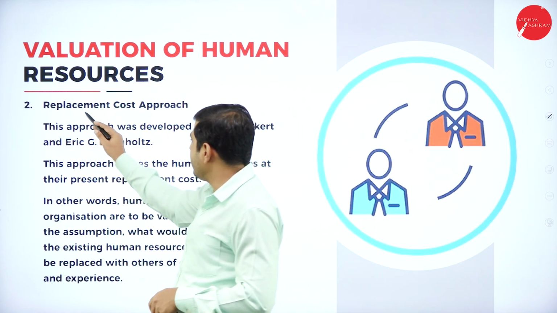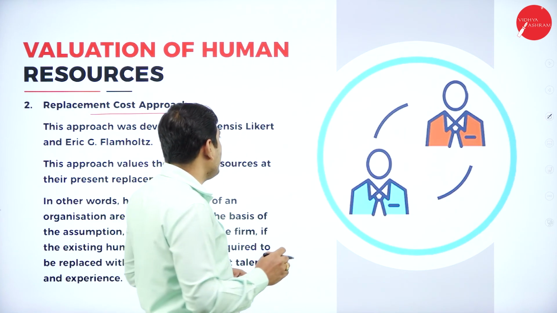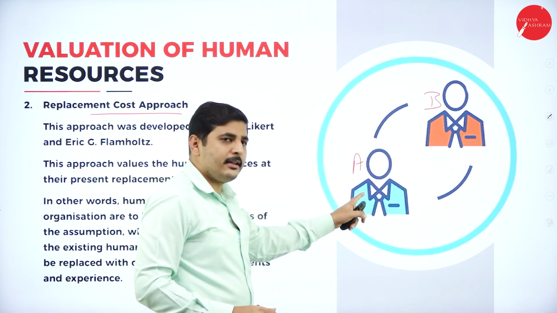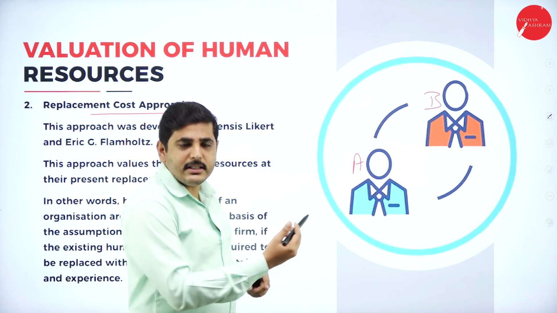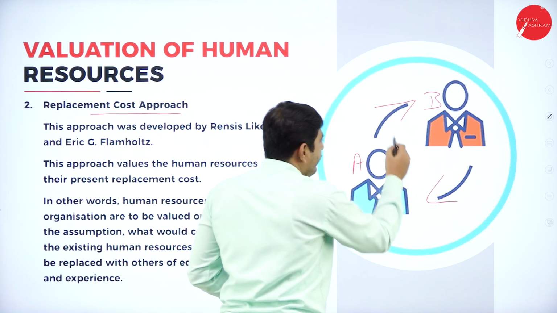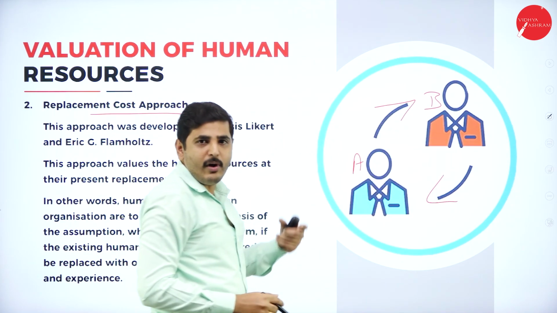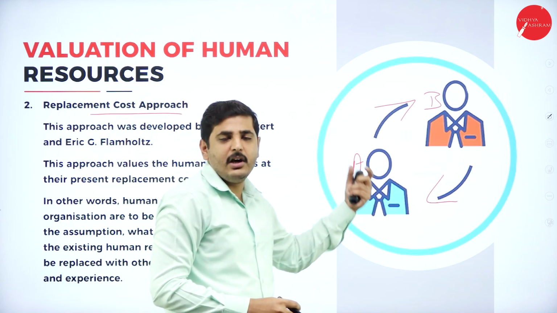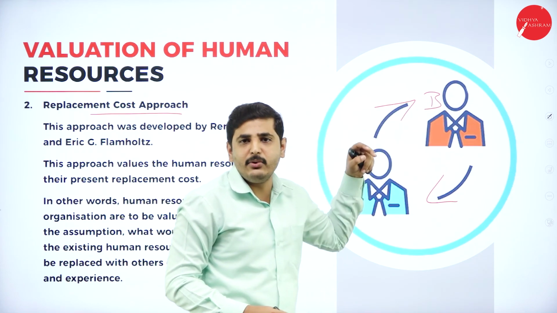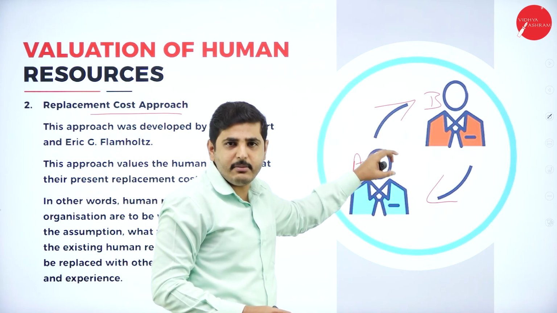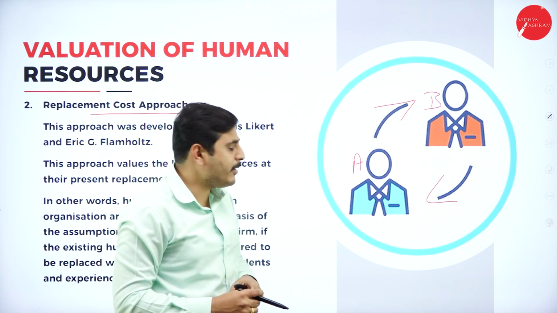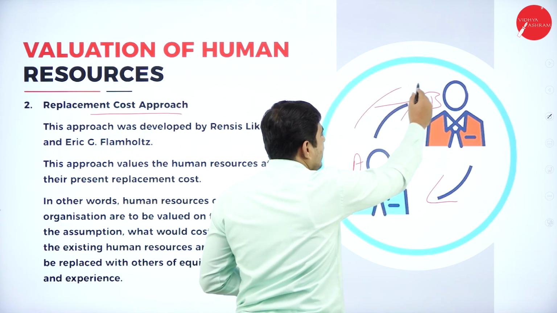Next one, replacement cost. What do you mean by replacement cost? For example, this is person A, this is person B. If this person leaves the organization, what is the cost to select another person? So, replacement cost. We have to bring another person to his job. So what is the cost of selection? What is the cost of training? On the basis of the existing person, we will calculate the other person's value. We need the same quality, same skill and same performance, an employee who can provide the same performance. So on the basis of this, replacement cost will be worked out.